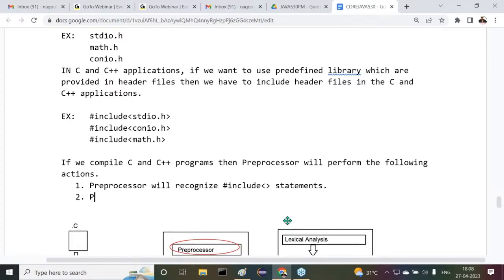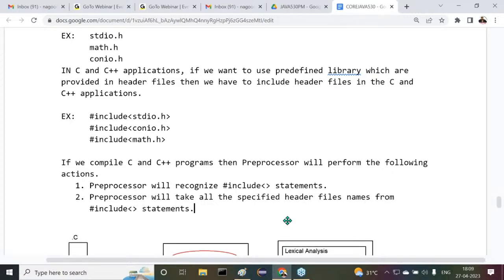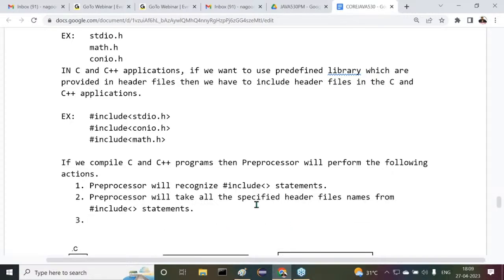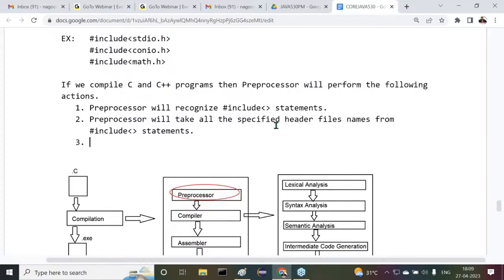Preprocessor will take all the specified header file names from hash include statements. What are the header file names I specified here? stdio.h, conio.h, math.h. It is able to take all the header file names. Clear or not? Next one.